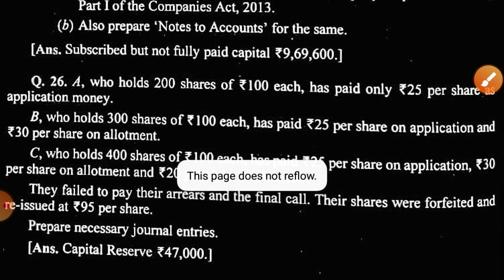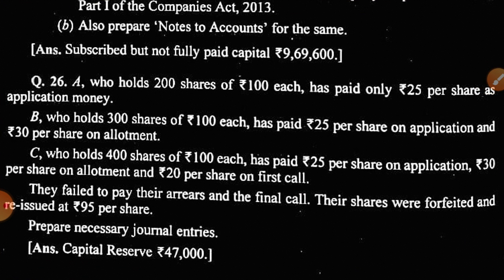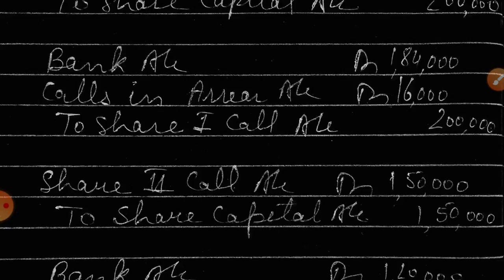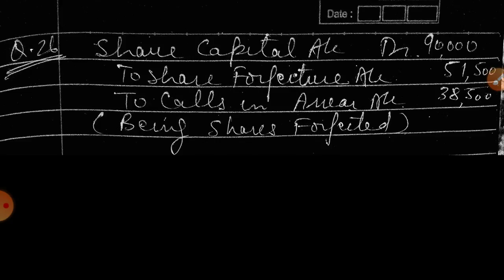Clear? So we'll move on to the solution. We have to pass the journal entry only of forfeiture and reissue of share. I'll move on to the solution quickly.